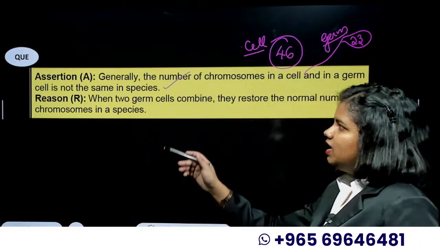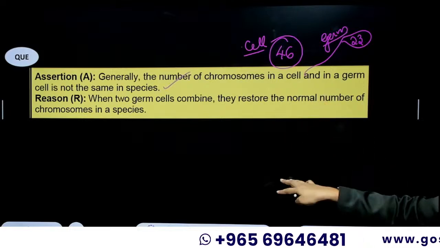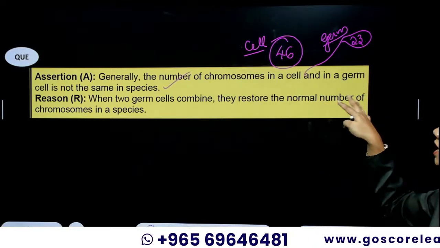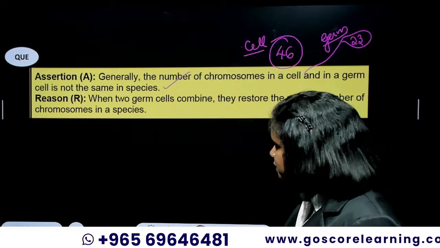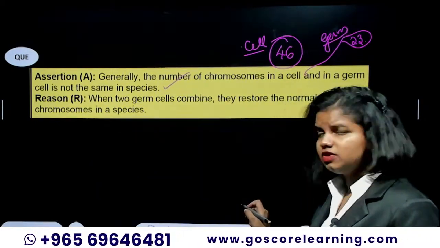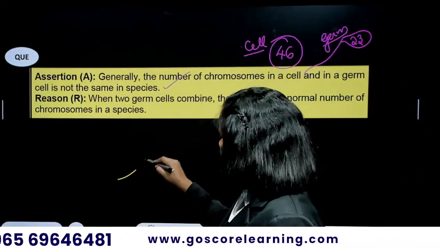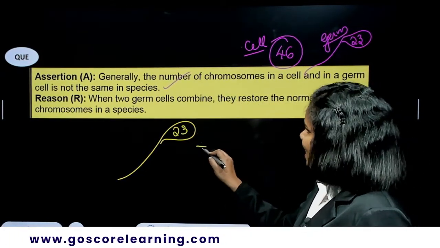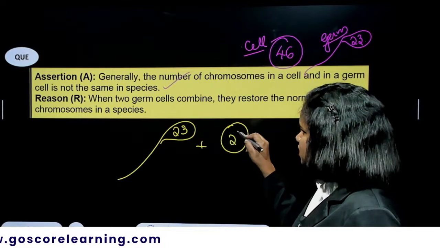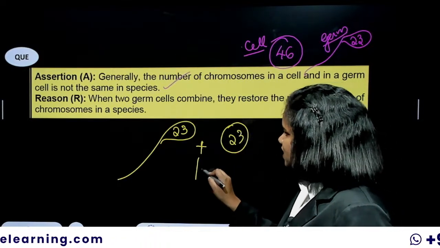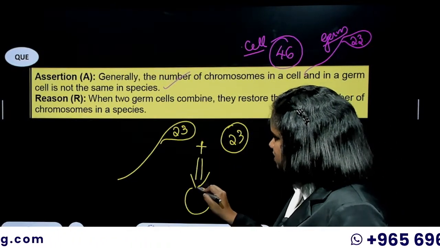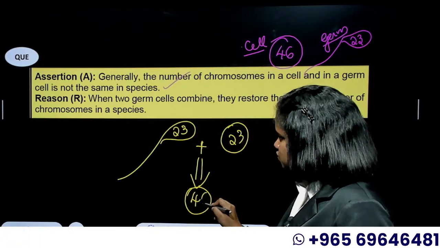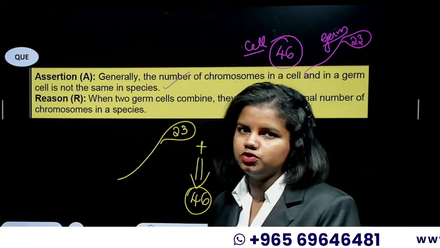We know that. Reason: when two germ cells combine, they restore the normal number of chromosomes in a species. Yeah. So, if sperm is a germ cell with 23 chromosomes and egg is another germ cell with 23 chromosomes, when they combine, they will create a zygote with 23 plus 23, that is 46 chromosomes in it.